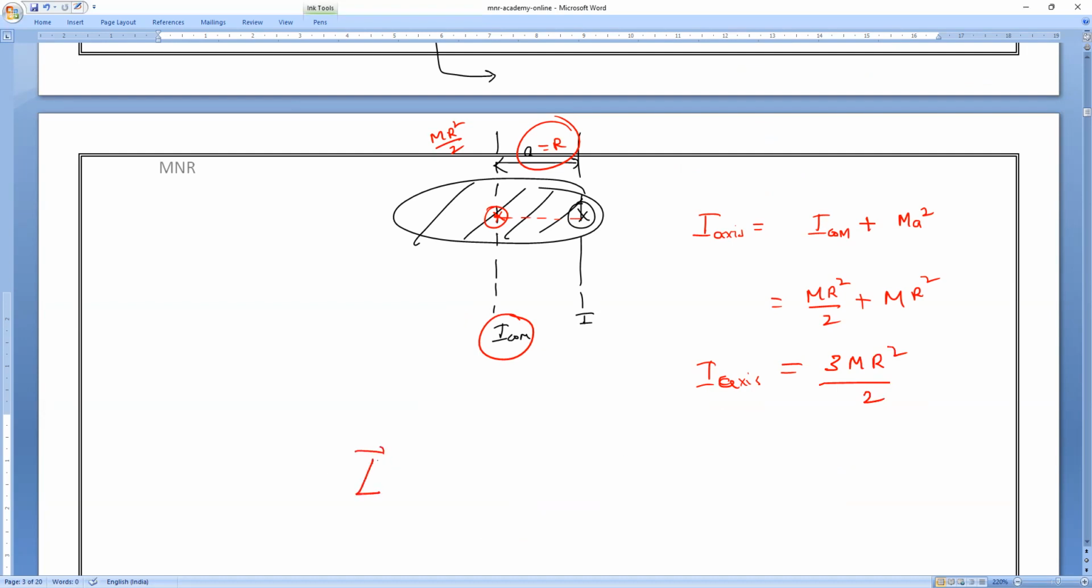So the angular momentum through this axis is equal to the moment of inertia through this axis into omega, the angular velocity. So it is 3Mr square by 2 into omega. Are you clear, everyone? Understanding?